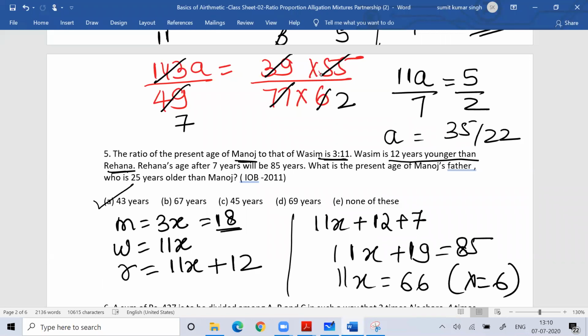6 3s are 18. What is the age of Manoj's father, who is 25 years older than Manoj? So Manoj's father's age would be 43. Understood everyone? Very simple.